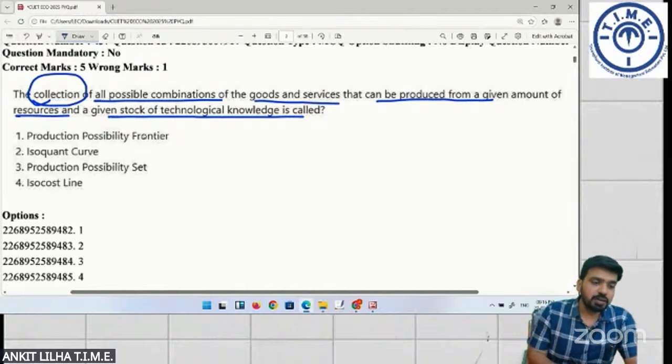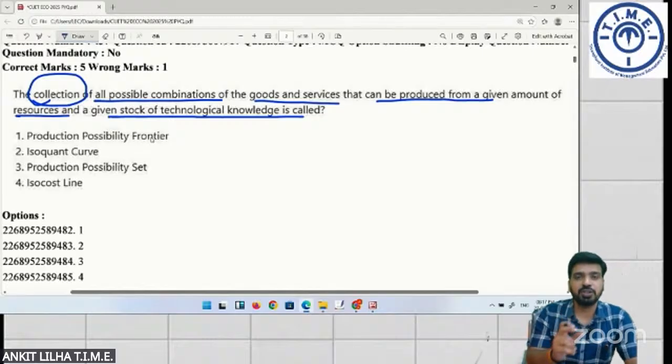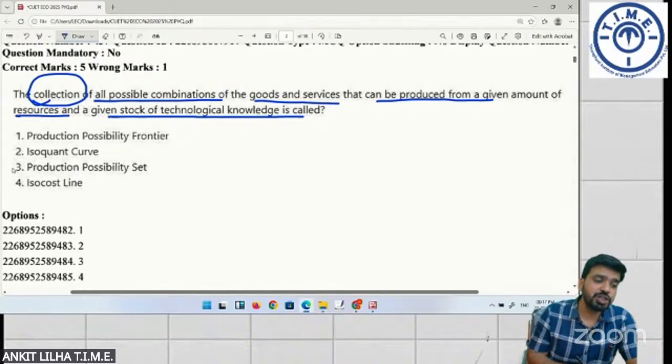So in general, you know, whatever can be produced is a part of PPC, Production Possibility Curve, or also called as Production Possibility Frontier. You must have learned that topic. आपने वो topic हो सकता है पढ़ा होगा. But here the answer is Production Possibility Set. Many people answered it wrong.